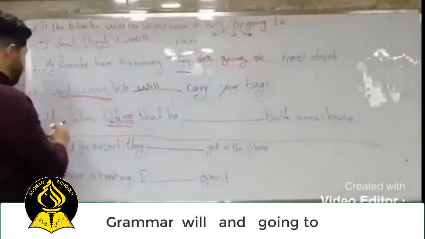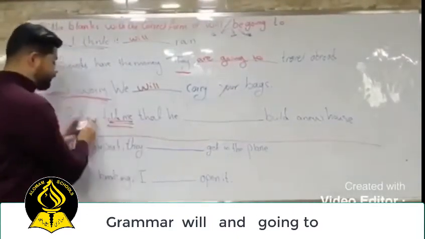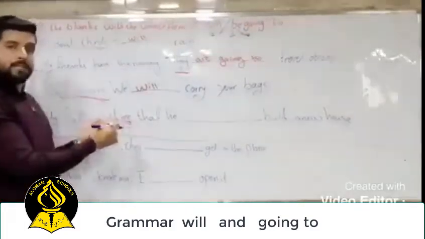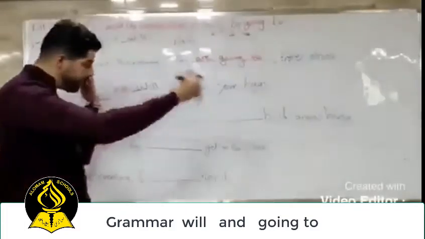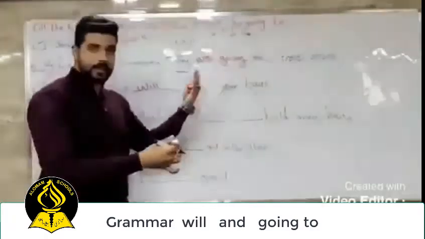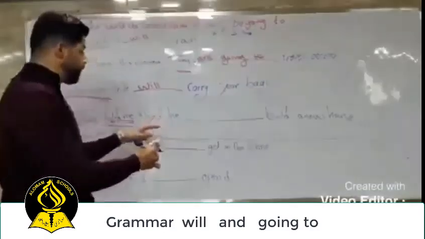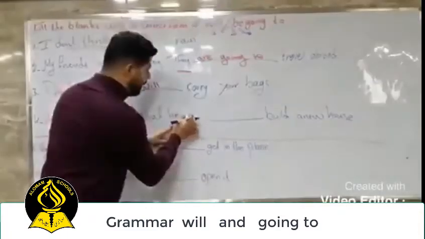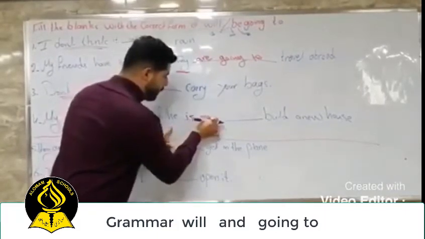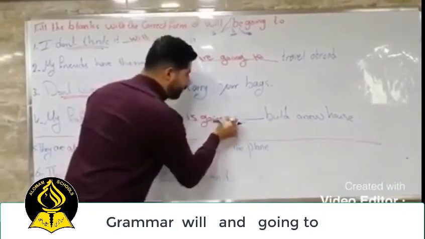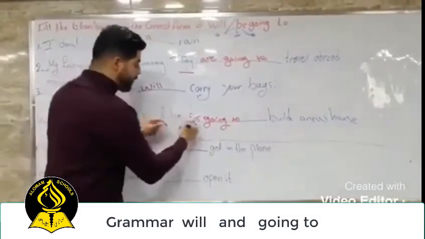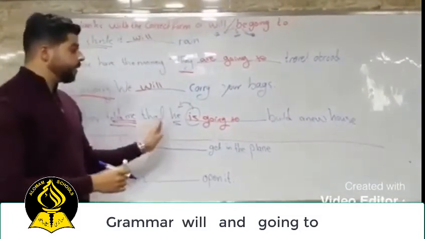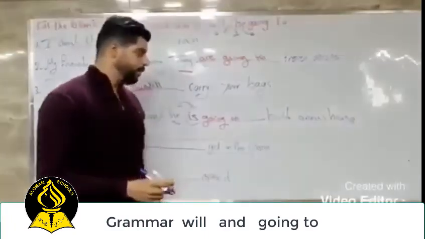Okay, the last sentence here: My father told me that he built a new house. So my father has decided before that he wants to what? To build. So my father will or is going to? Yes, correct. So my dad is going to build a new house. We use is because he is a singular pronoun, so he is going to build a new home.